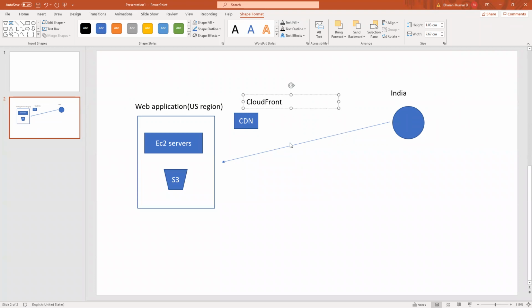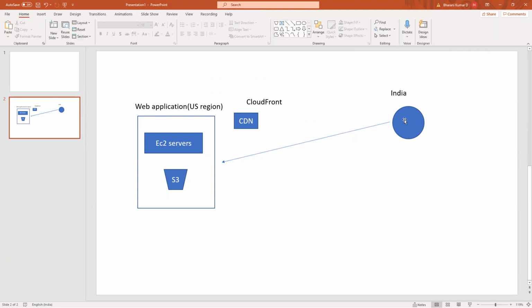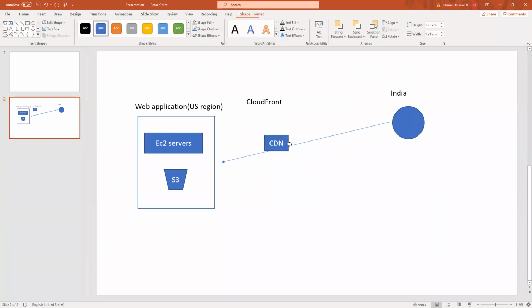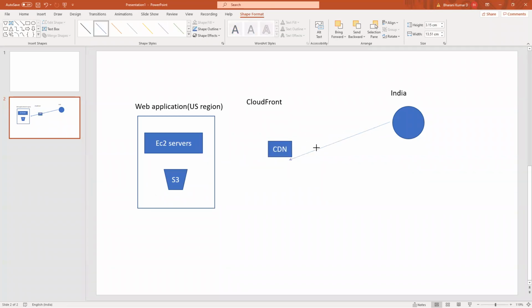So what happens is the first request coming here will go to the CDN, and these CDNs are there all over the world. These edge locations contain these CloudFront networks or content delivery networks. Say in the Mumbai region also we have a CloudFront. So first it will go to the CDN.